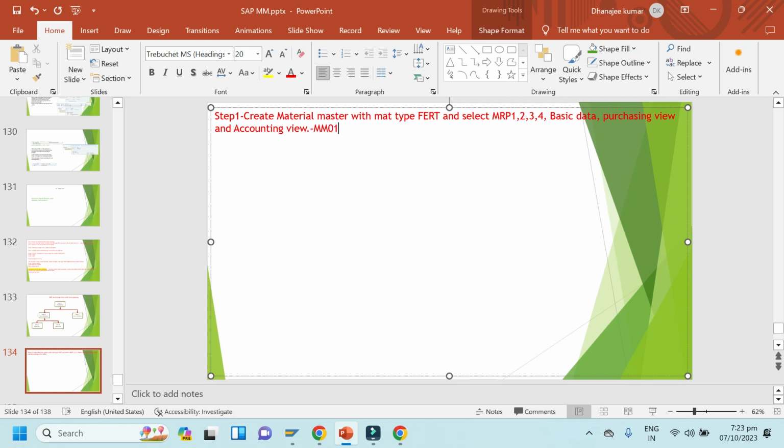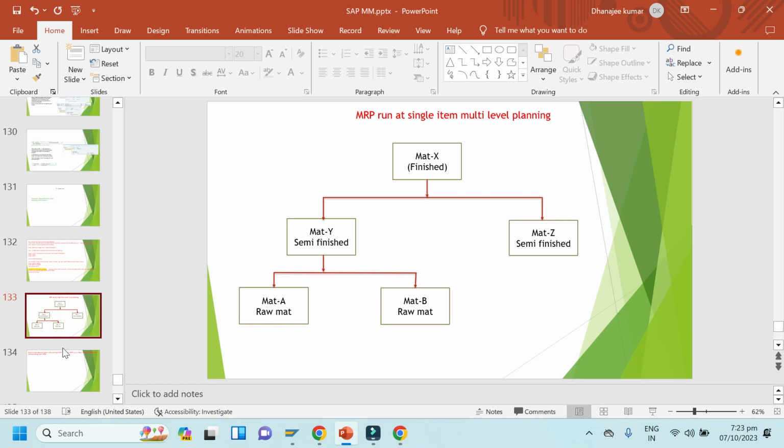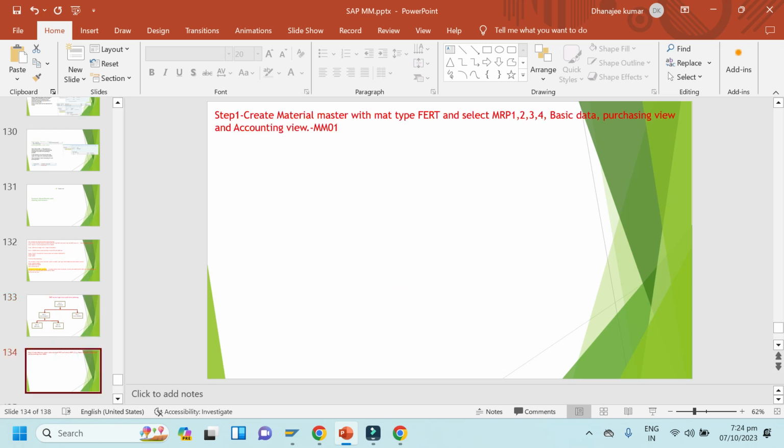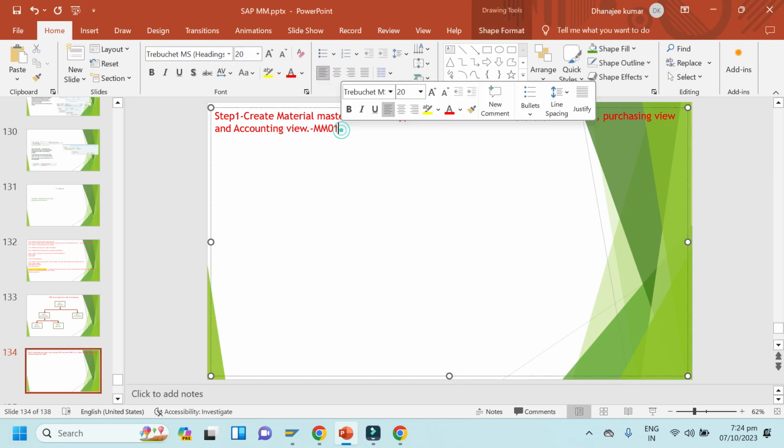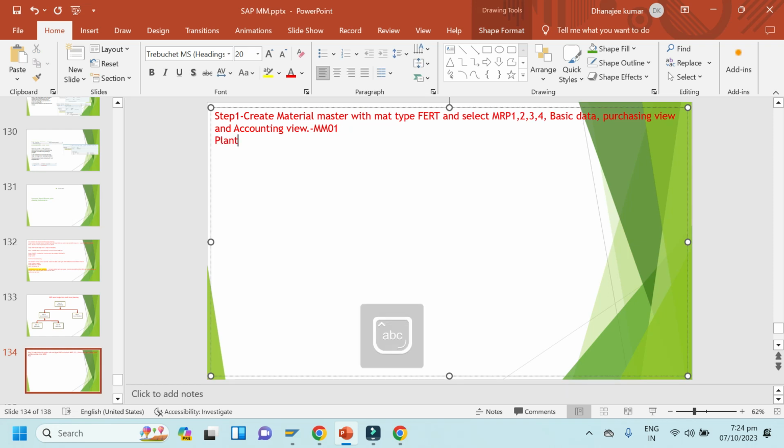So we first have to create the material. This FERT material is nothing but this material X, the finished product. FERT material type means finished material. And what plant are we creating it in now? We will take plant 1003, right? And MRP profile PD01. We will see it in SAP now.